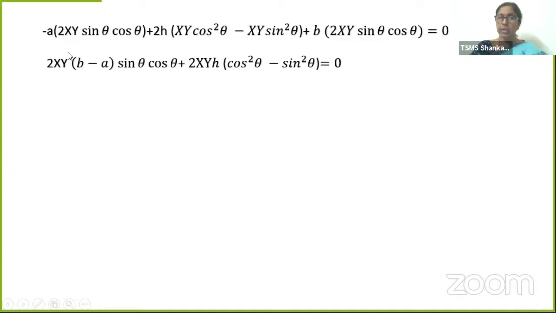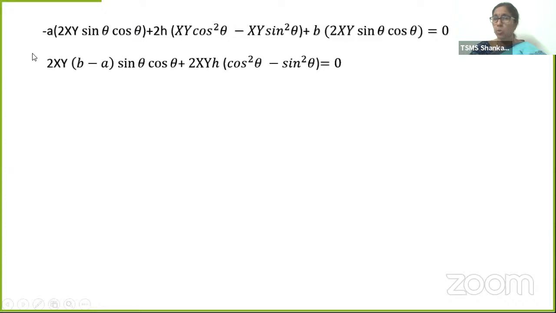Once again, 2xy common, sin theta cos theta common. What is remaining here? b. What is remaining here? Minus a. So b minus a, sin theta cos theta. The next term also has xy. Just bring them out: 2h xy, into cos square theta minus sin square theta, is equal to 0. Students, this xy cannot be 0, 2 cannot be 0, isn't it?